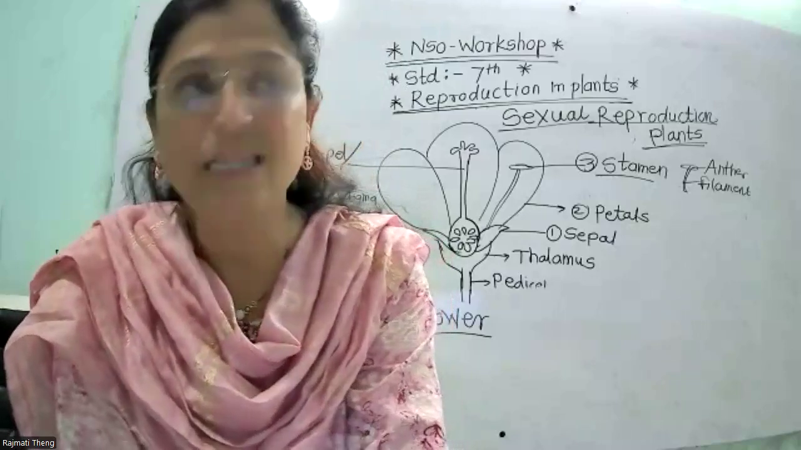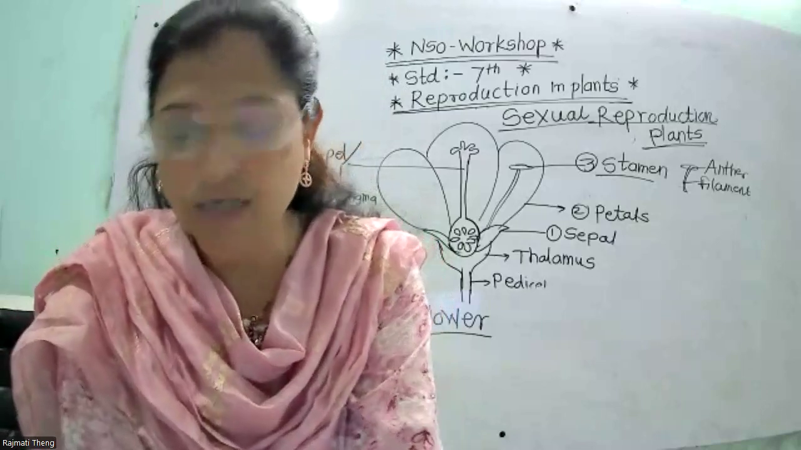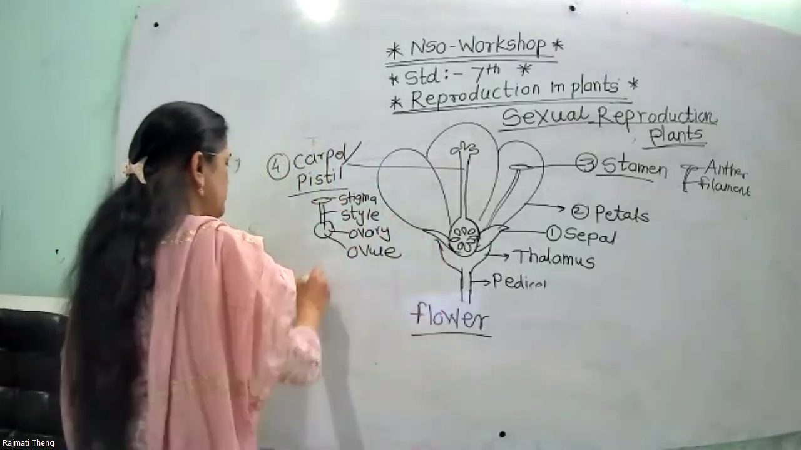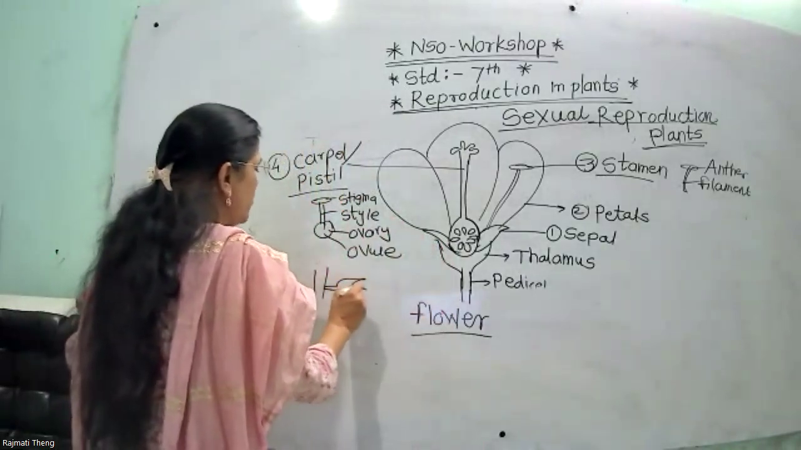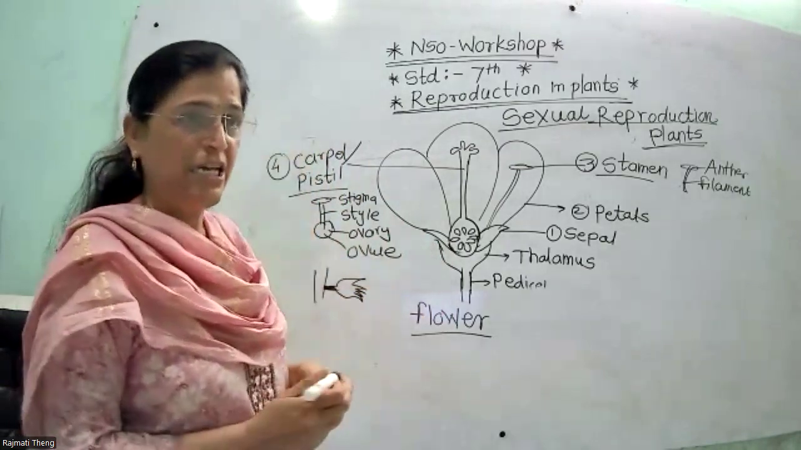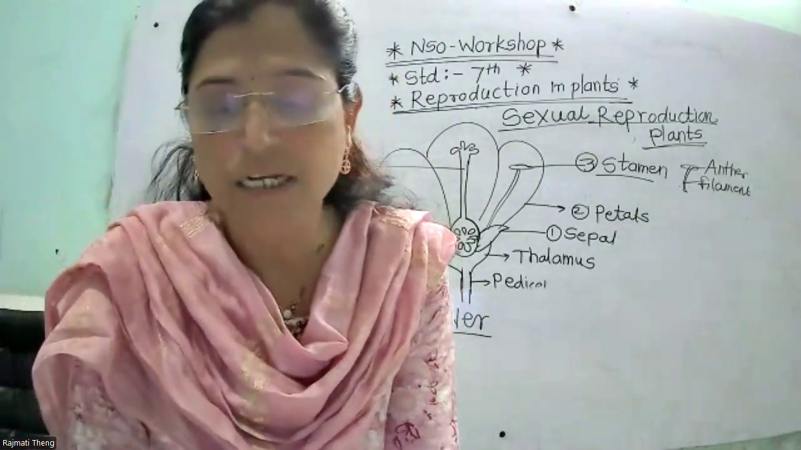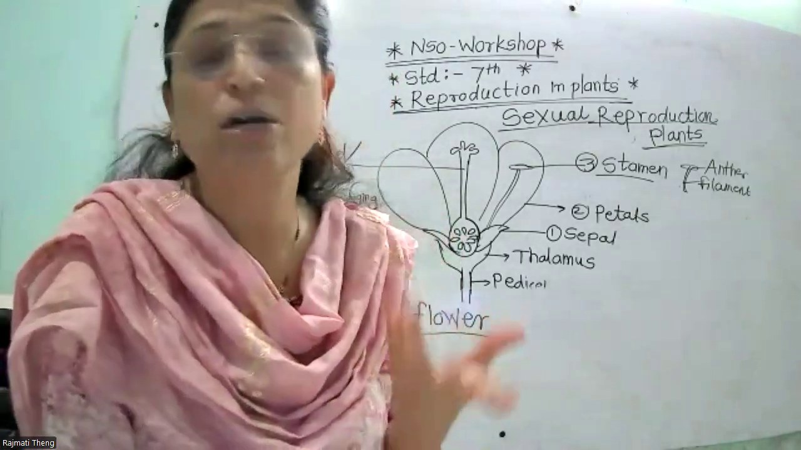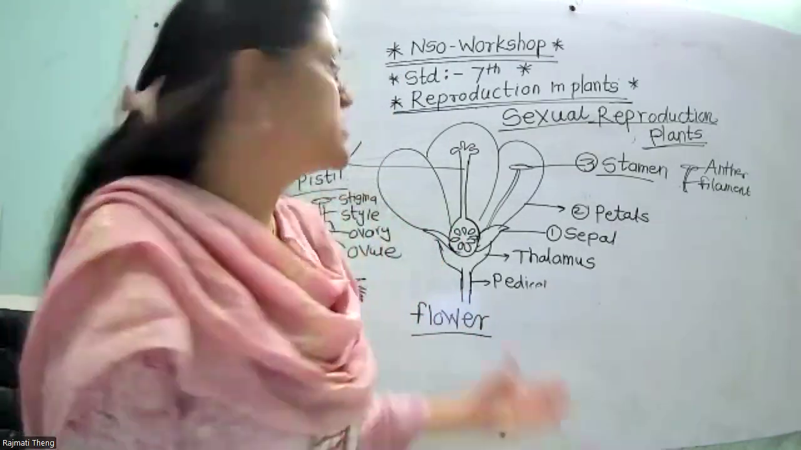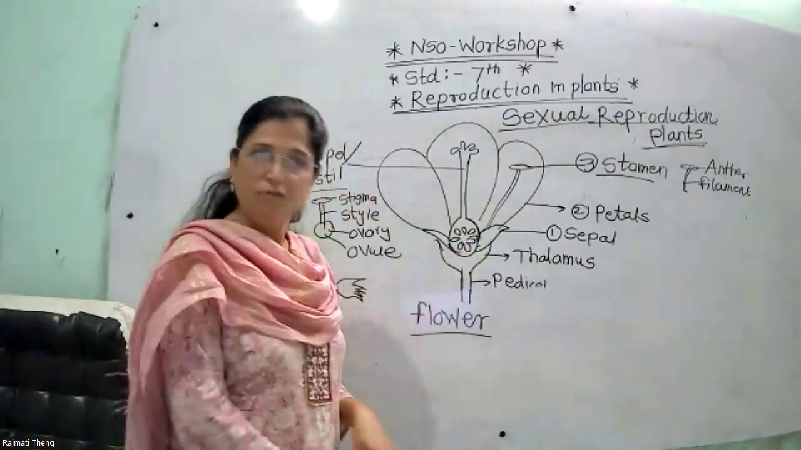So next one, that is parts of a typical flower. First one is the pedicel. Flower is attached to the stem. Suppose this one is the stem, and the flower is attached to the stem with the help of the pedicel. Then next one is the thalamus. The thalamus bears the weight of the flower. This thalamus is green in color and bears the weight of the flower.